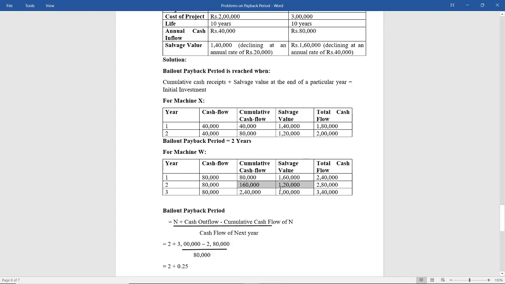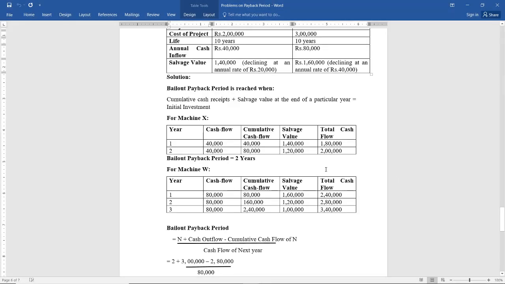So it has to be 20,000. So I will just edit it. It is declining at a rate of 40,000. So here it is going to be 80,000, and this is going to be nothing but 2,40,000 plus 80,000, which is nothing but 3,20,000.